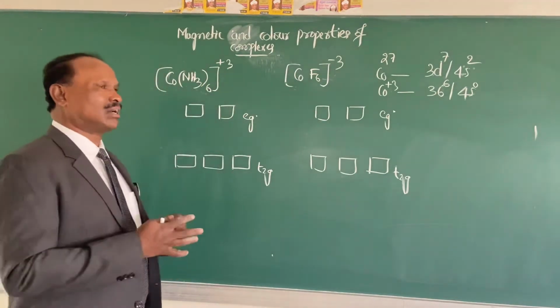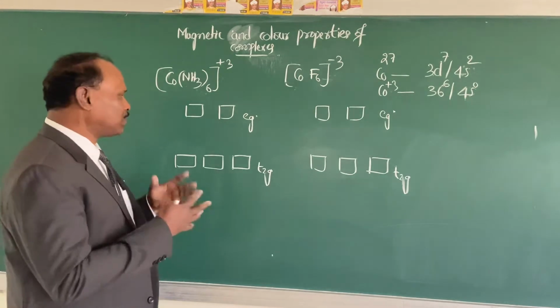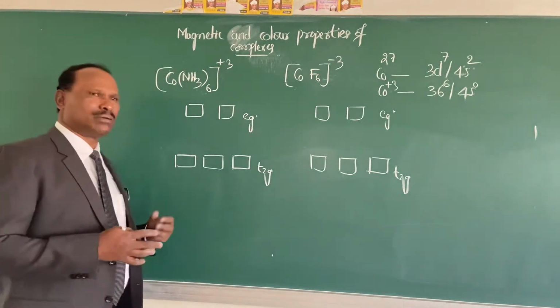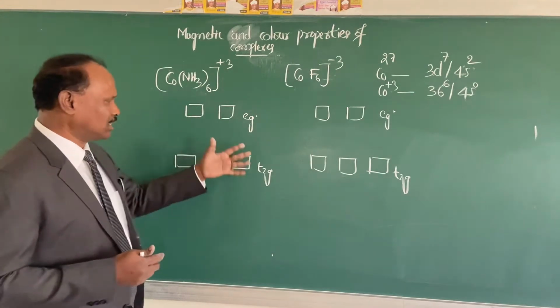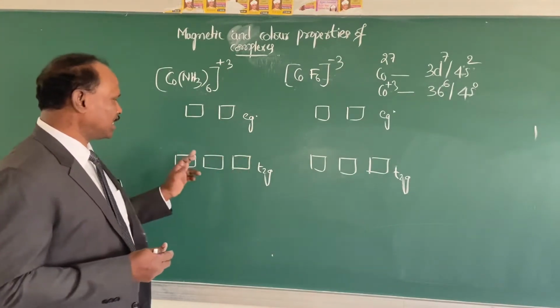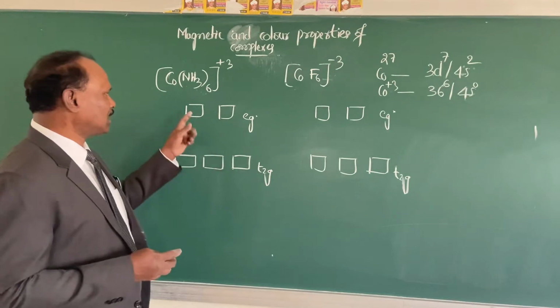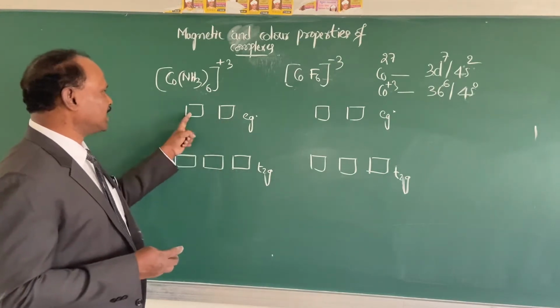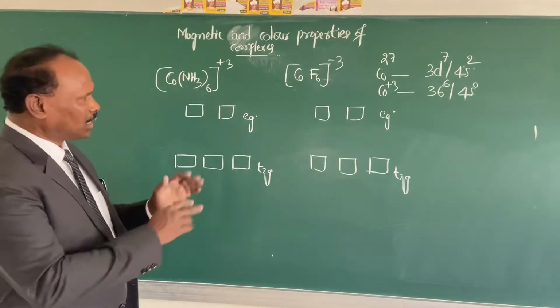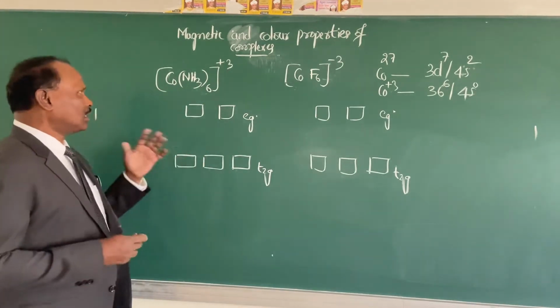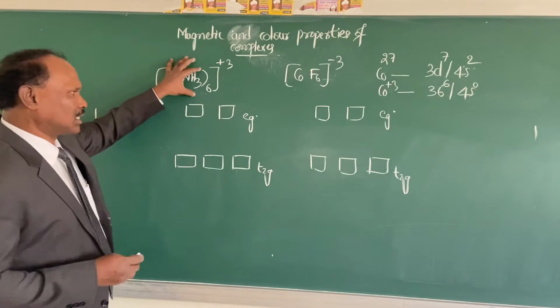You have learned that in an octahedral field, the splitting of d orbitals is like this: t2g orbitals dxy, dyz, dzx, and eg orbitals dx2-y2 and dz2.